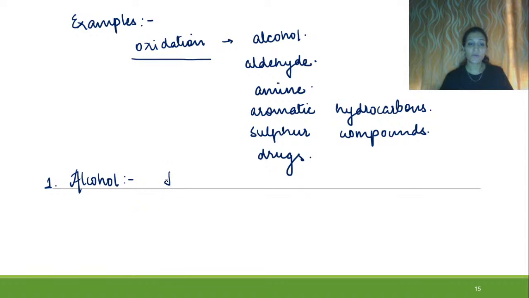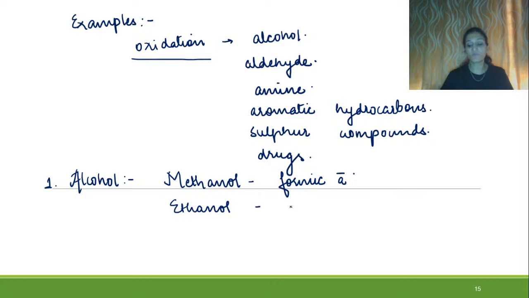Methanol will be converted into formic acid with the help of oxidation. Ethanol will be converted into acetic acid. Benzyl alcohol will be converted into benzoic acid.